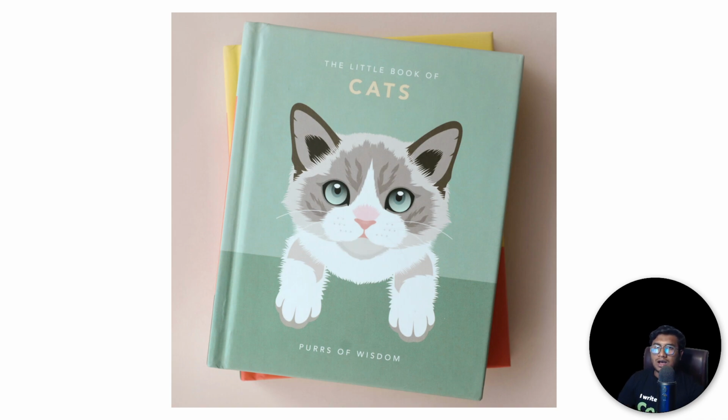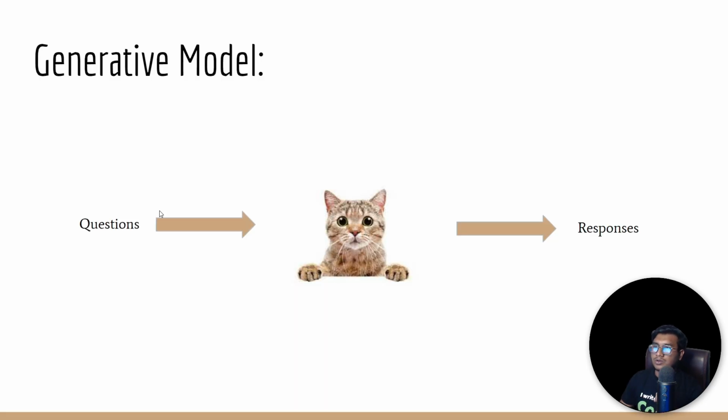So let's say I give you 10 different cat books. You will read these books and try to learn about cats, like how many kinds of cats there are, and everything you will be learning from the books itself. Now let's say you have read all the 10 books I have given to you. Now let's say you have become one generative model.